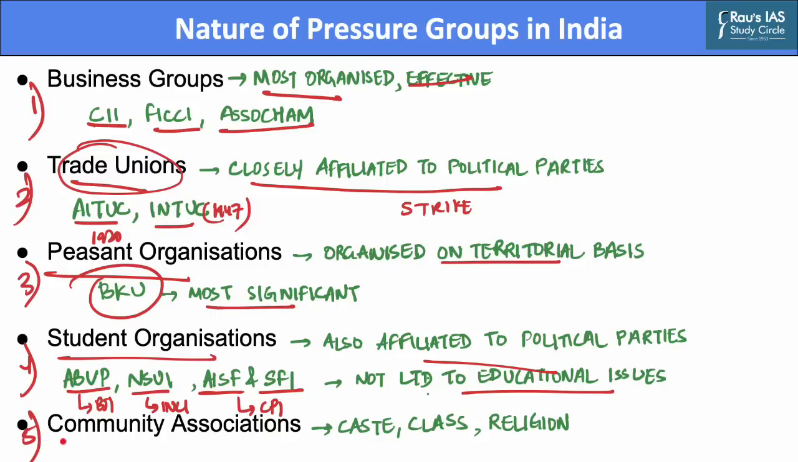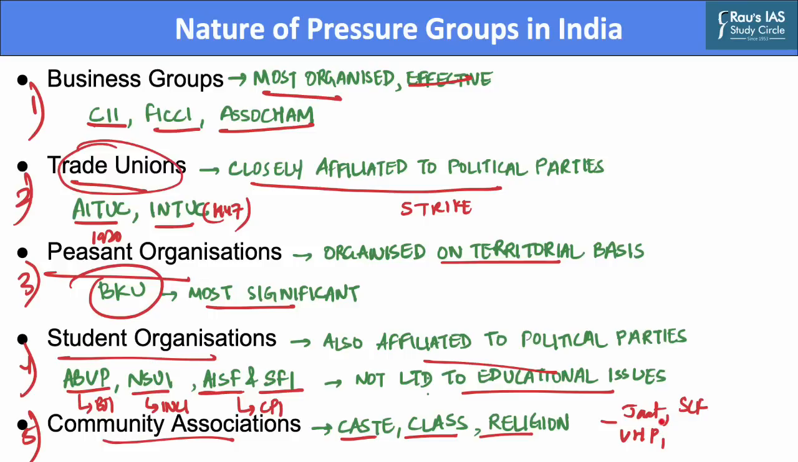The fifth and probably the most important type of pressure group in India is community based associations. These community groups are organized on the basis of caste, class or religion. Some examples of caste-based associations are the Jat Mahasabha and the Scheduled Caste Federation, while organizations such as the Vishwa Hindu Parishad and the Northern and Southern India Christian Conference represent interests that are supposed to safeguard their respective religions.